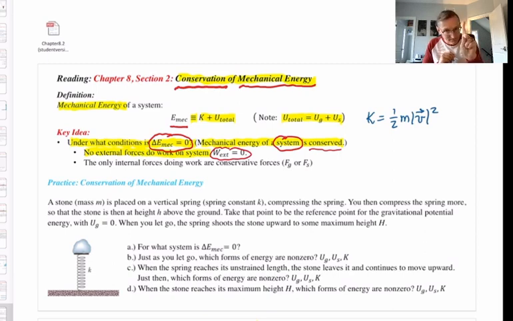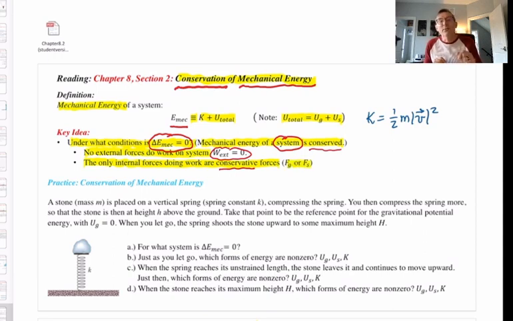That's condition 1. Condition 2: of the internal forces doing work, they must all be of the special kind called conservative forces. The only internal forces doing work are conservative forces. And remember, we only have 2 conservative forces so far: the gravitational force and the spring force.